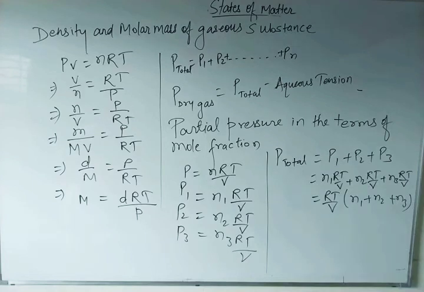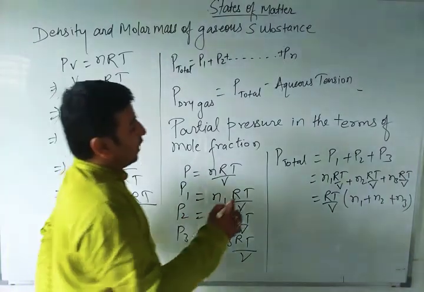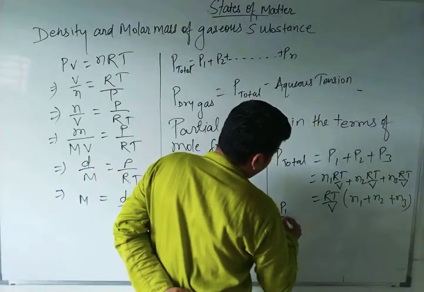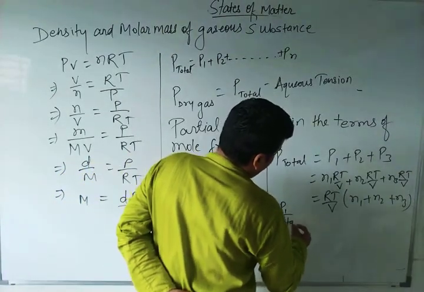Now if you divide the first pressure by P total, we are calculating partial pressure in terms of mole fraction. That's why I am telling you. We will divide P1 by P total. What will be the value?